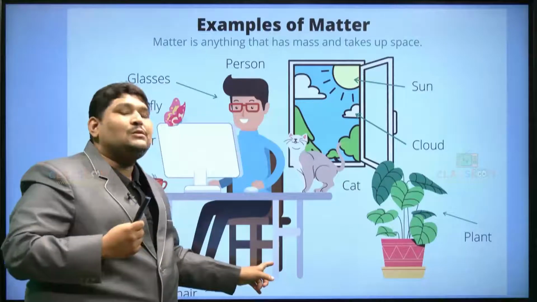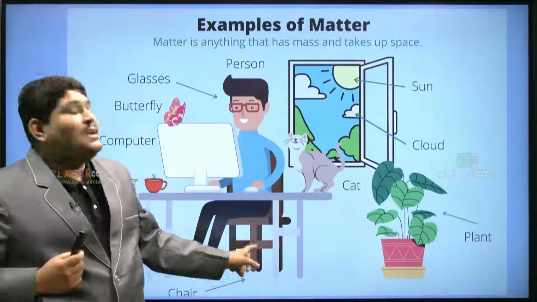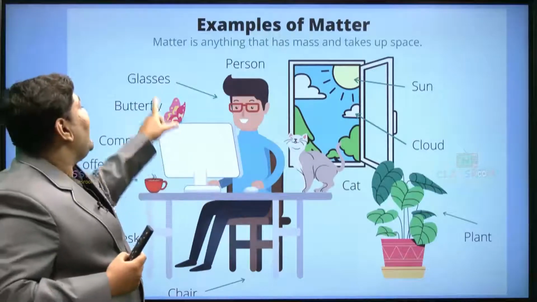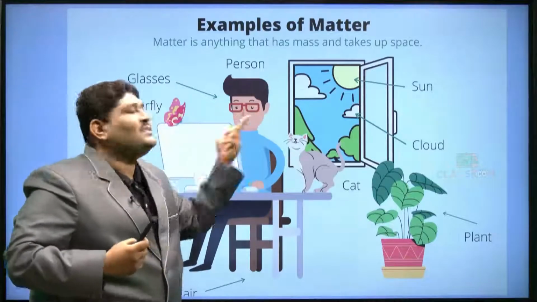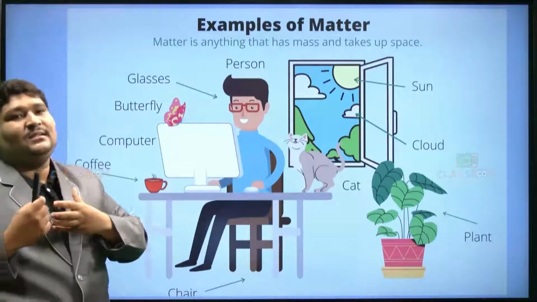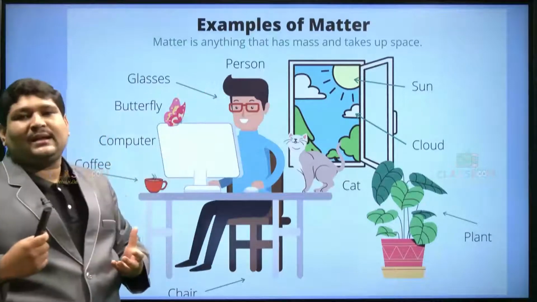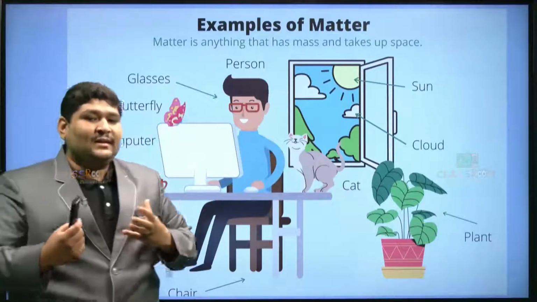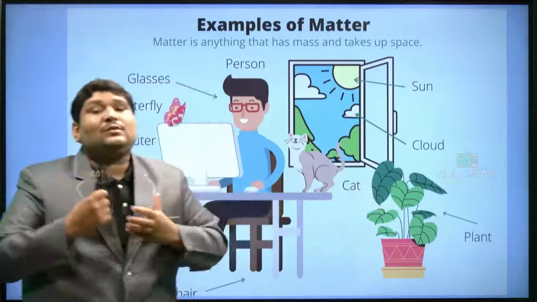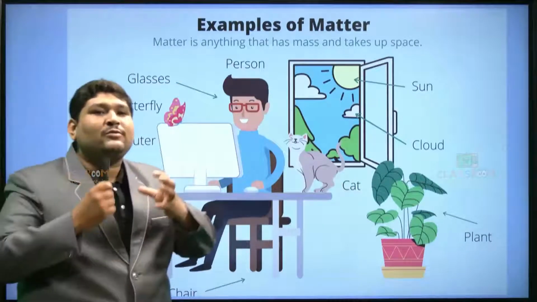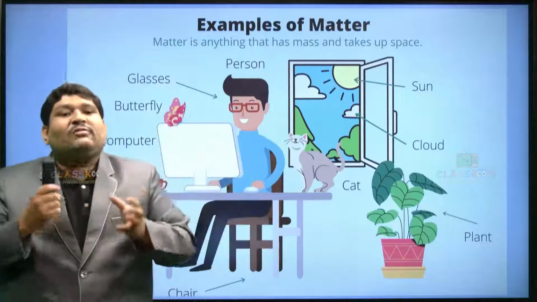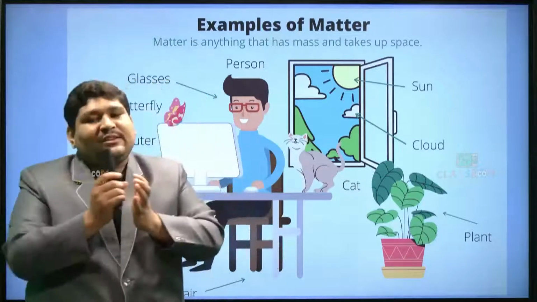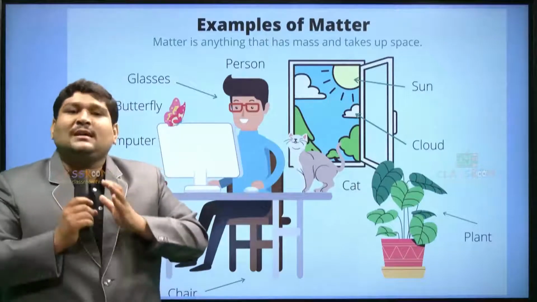Without the chair, are you able to sit? Without the desk, are you able to keep your computer? Without wearing glasses, are you able to see clearly, if you are a person having a sight problem? Without the sun rays, are you able to get sufficient light, isn't it? Without the air, are you able to sit? So there are some things grouped together as a form of matter, which we are classifying, where we cannot avoid it.